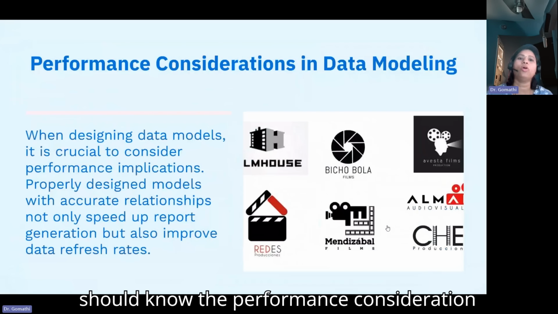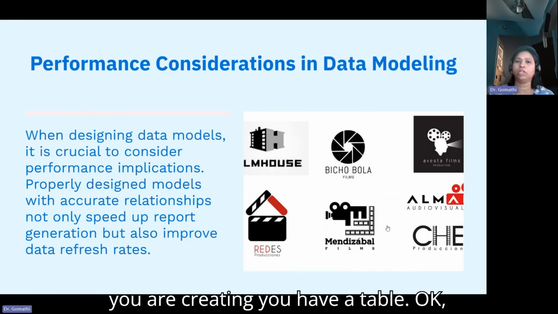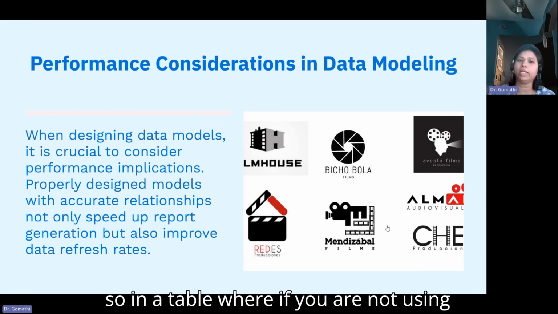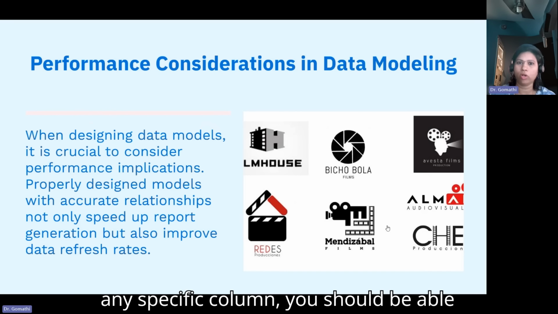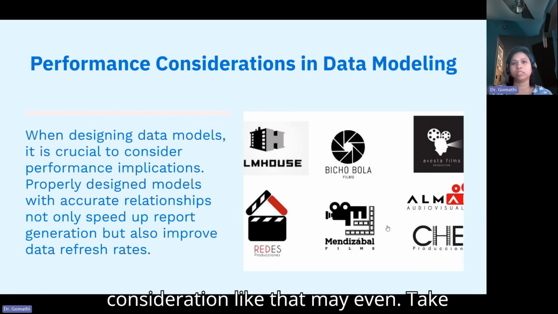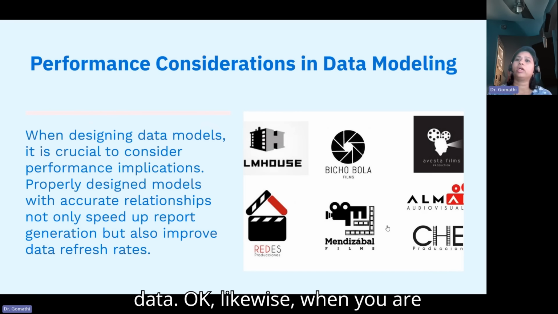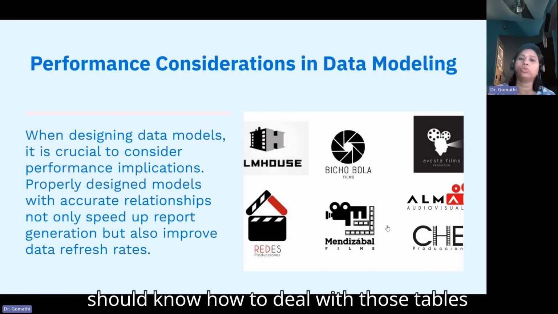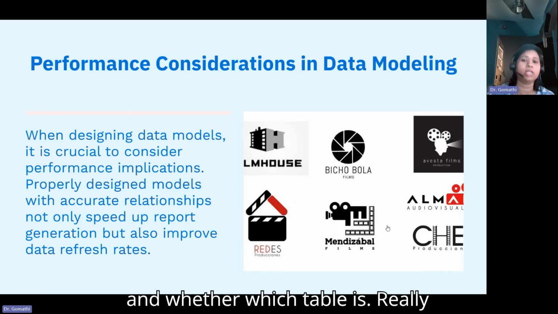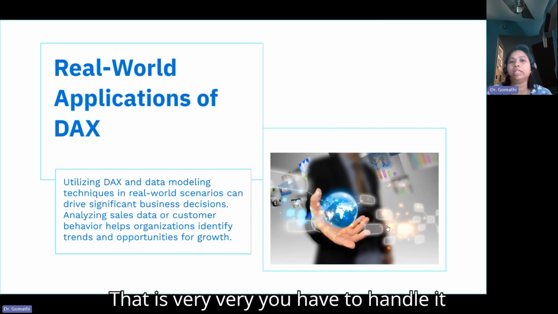And you should know the performance considerations even for data modeling. How? See, you have a table. In a table, if you are not using any specific column, you should remove those columns. You should not simply keep that column. Why? Because it can take more time to load and bring in your data. Likewise, when you are connecting multiple tables, you should know how to deal with them, which table is really important and which tables are not important. You have to handle it with care.